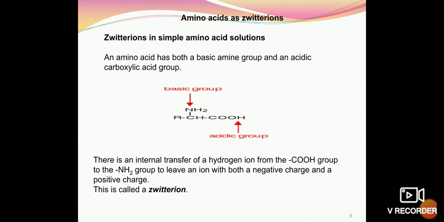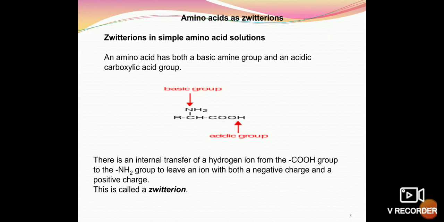There is an internal transfer of a hydrogen ion from the COOH group to the NH2 group to leave an ion with both a negative charge and a positive charge. Now see what happens. If you remove a proton from the carboxylic group, this will move towards NH2.